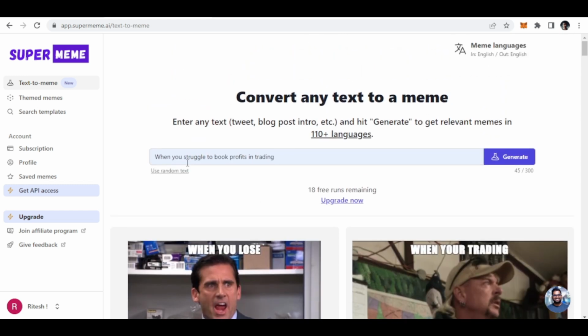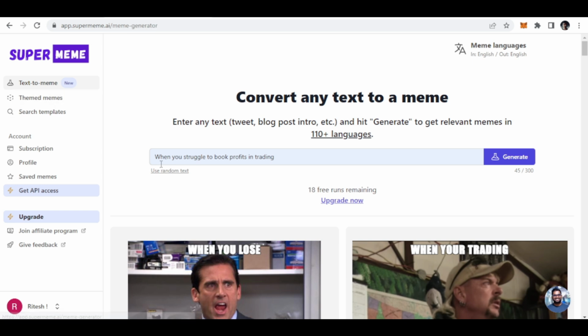So this is the thing. And they also have a paid plan, where you will get access to the API of this supermeme.ai tool, and you can integrate that API into your website or any chatbot, etc.